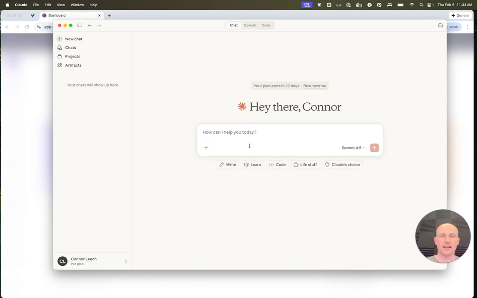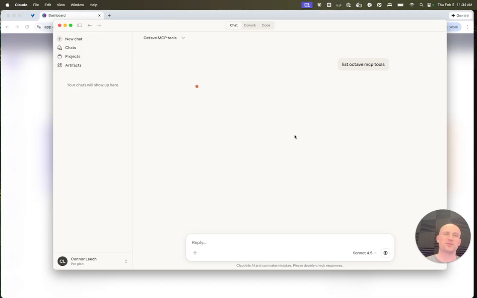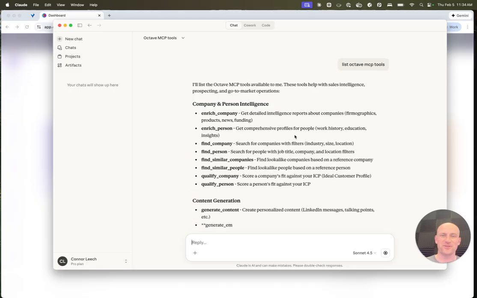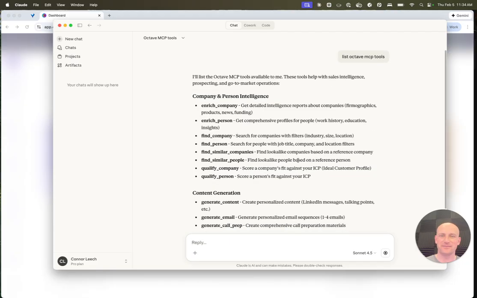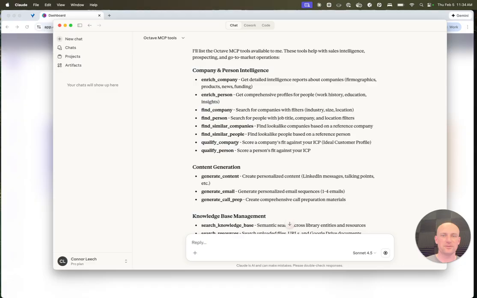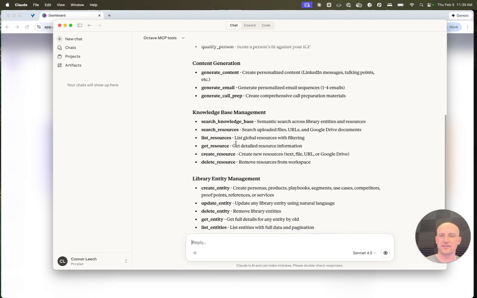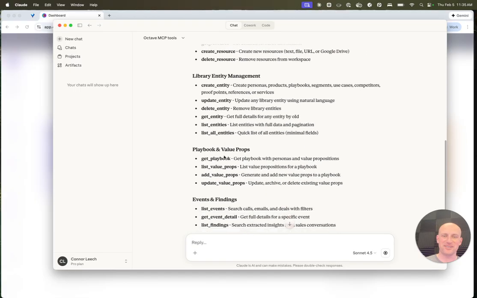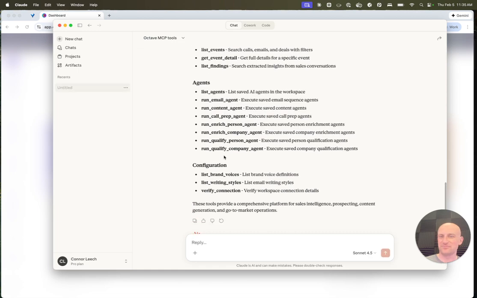Once you've gotten that connected, then you can go say list Octave MCP tools, and this will give us a better idea of the Octave MCP tools that you can use for your go-to-market strategy. Finding people, researching them, generating content, search your resources, look at your go-to-market library, run all sorts of agents and things.